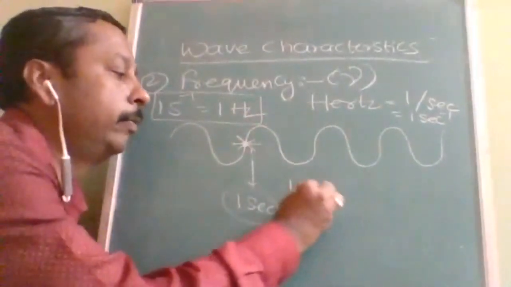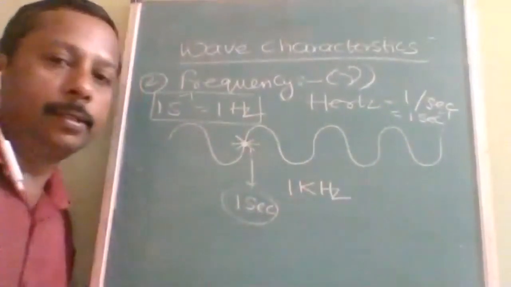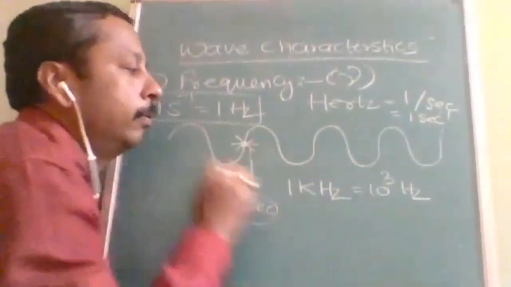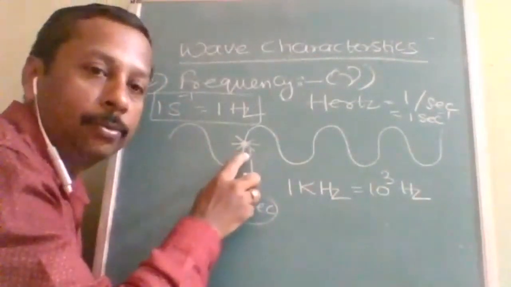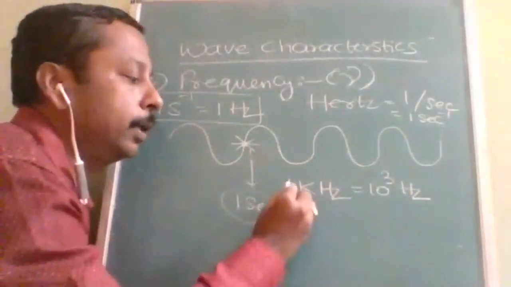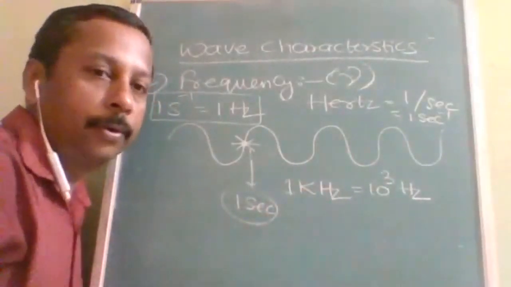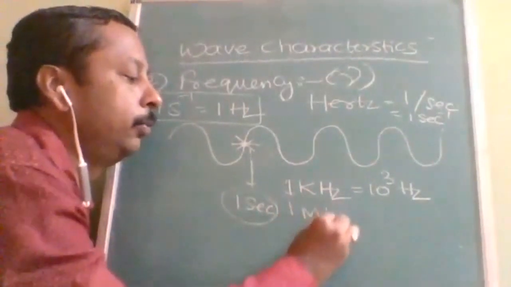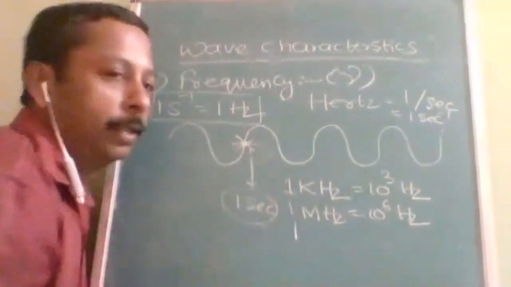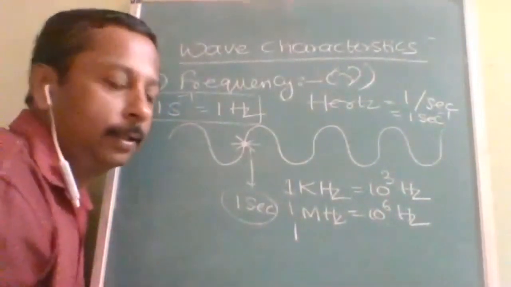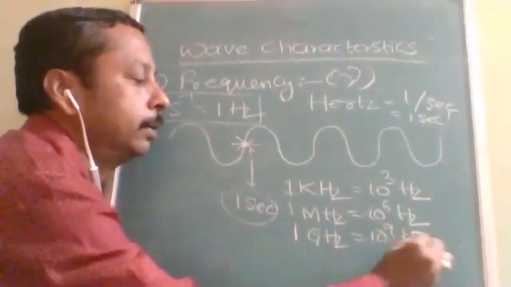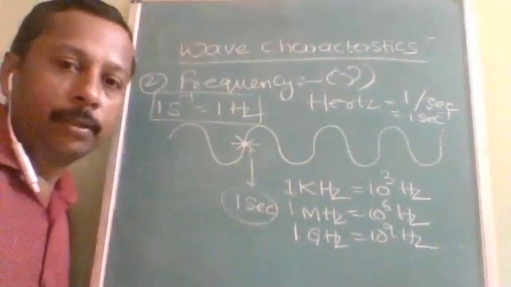Now we will use another unit, 1 kilohertz. 1 kilohertz means 10 to the power of 3 waves, 1000 waves, pass through a point in 1 second. You can imagine how much speed that is. But nowadays even that is very slow. Then they implemented a new unit, 1 megahertz, 10 to the power of 6 hertz. Then they were still not satisfied, and they came up with the gigahertz, 10 to the power of 9 hertz. Up to here we are using now gigahertz.